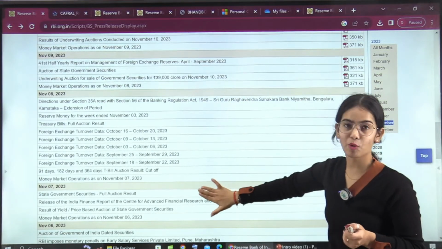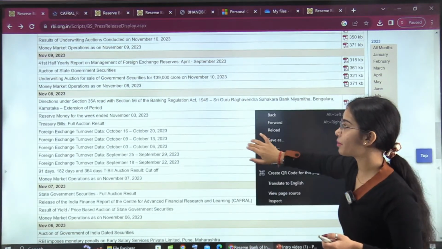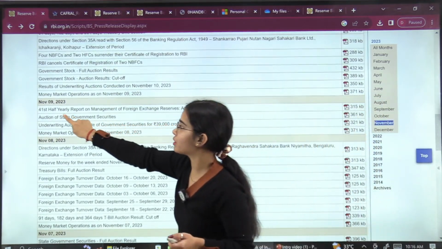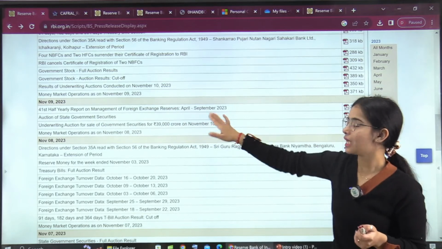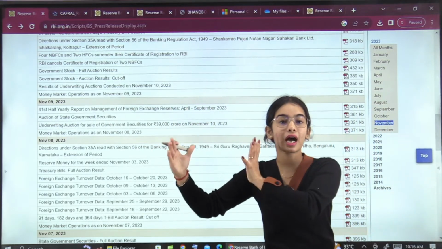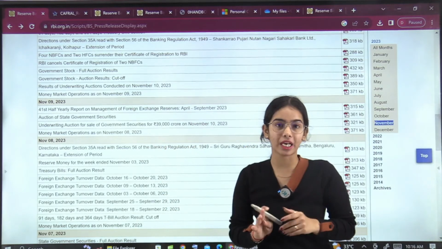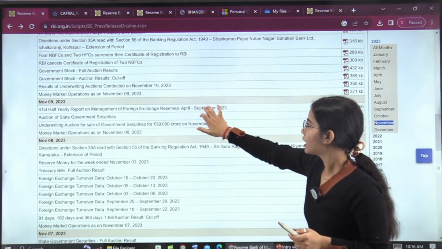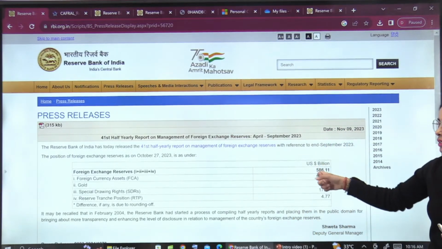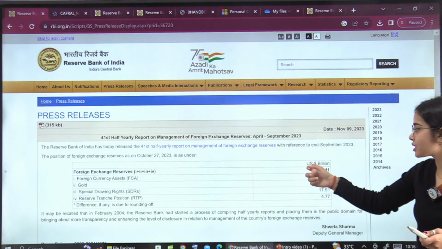Here, nothing is important. It is all the monthly data that is coming. Then if you go to here, again, nothing is important. This half yearly report is for April to September. So this is also not important. We will see that if it comes near to the examination, then it will become important. Otherwise, for now, if you go and see this, here the foreign currency assets are given. Okay, the foreign exchange reserves are given.